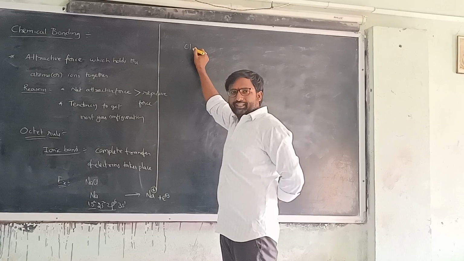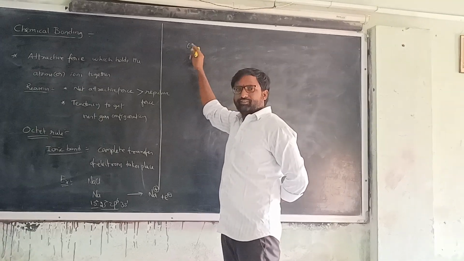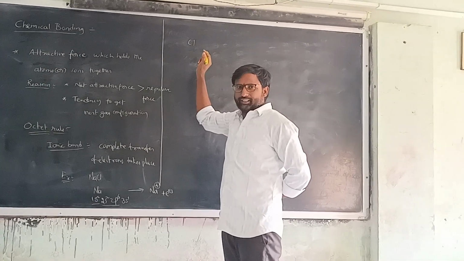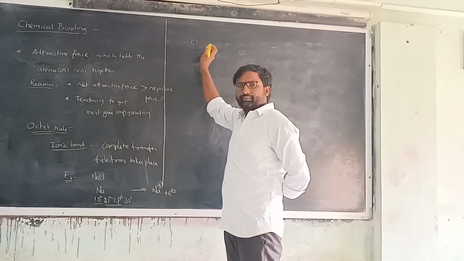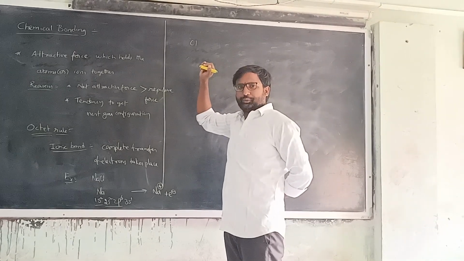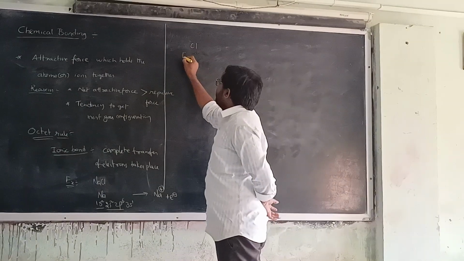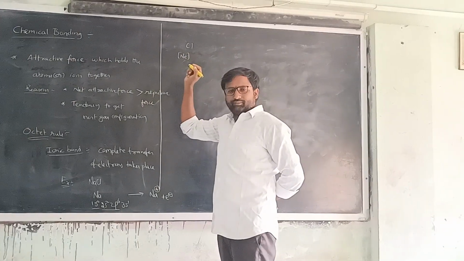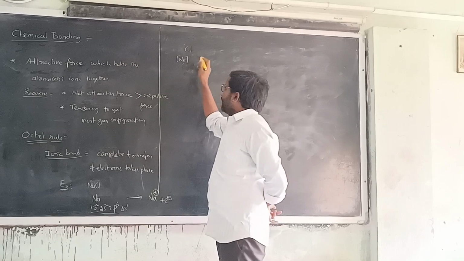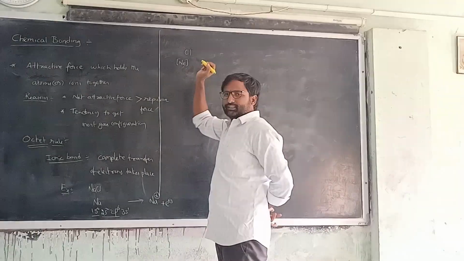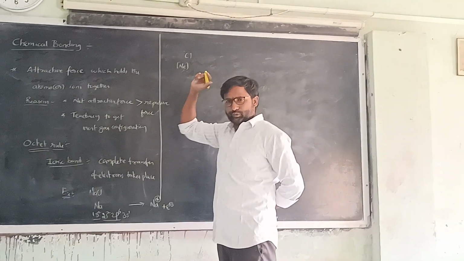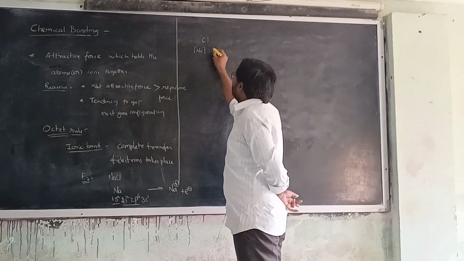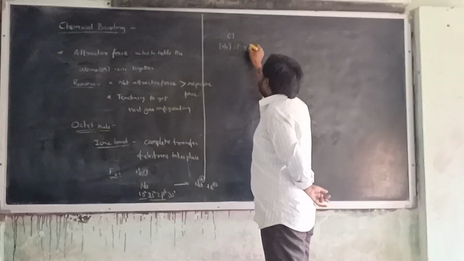Chlorine atomic number is 17, which means it has 17 electrons. The whole electronic configuration of chlorine goes up to neon, which has 10 electrons, and after neon you need to fill 7 electrons: 3s2, 3p5.